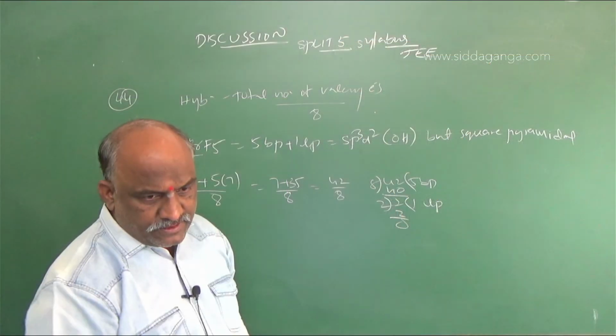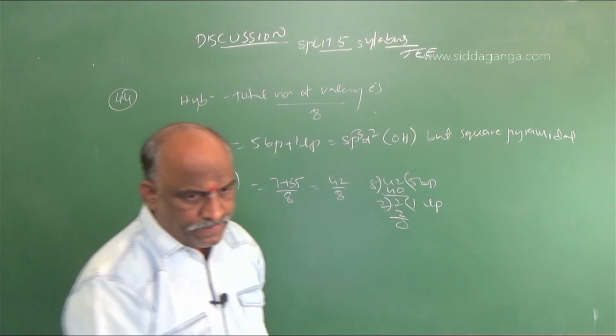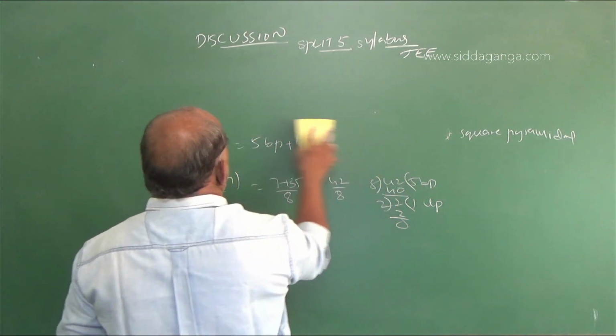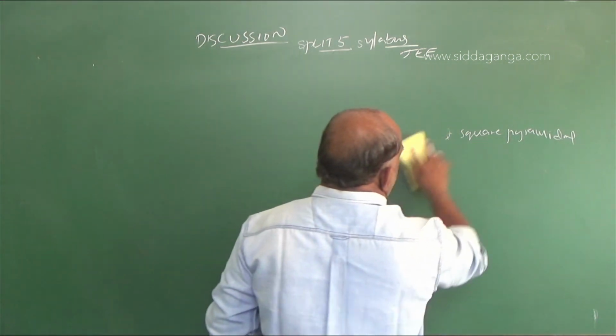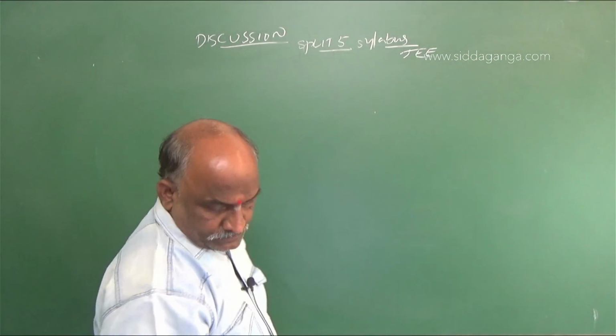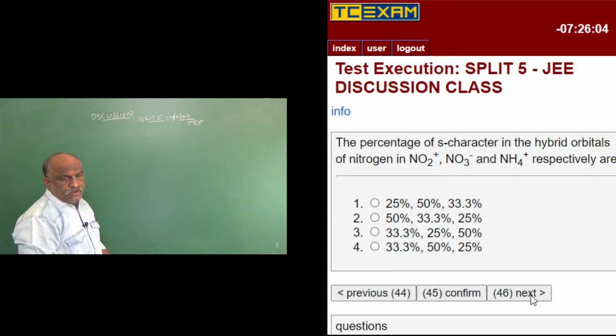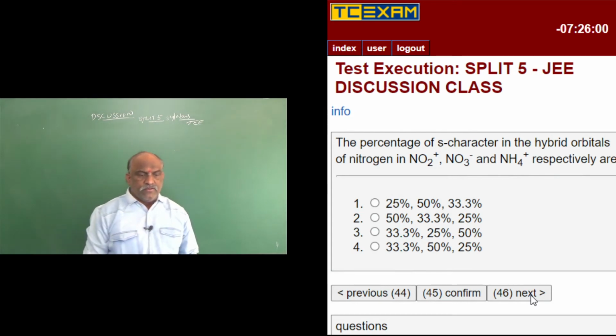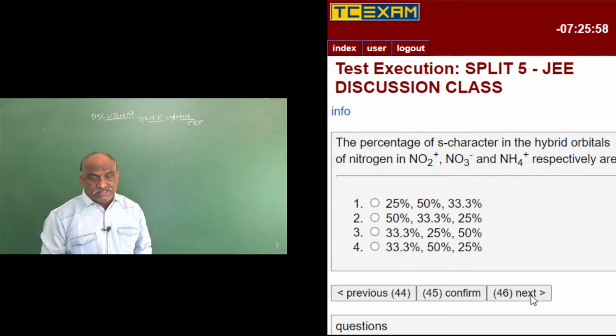Next one, question number 45. The percentages of s character in the hybrid orbitals of nitrogen in NO2 plus, NO3 minus and NH4 plus respectively are.